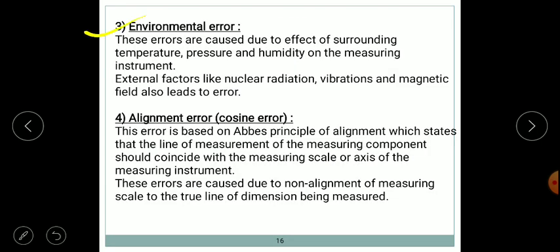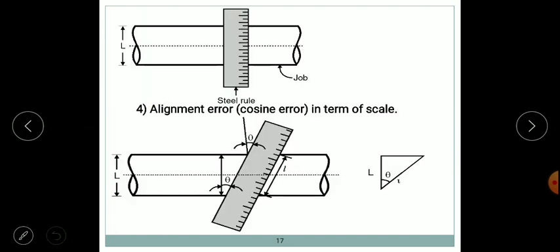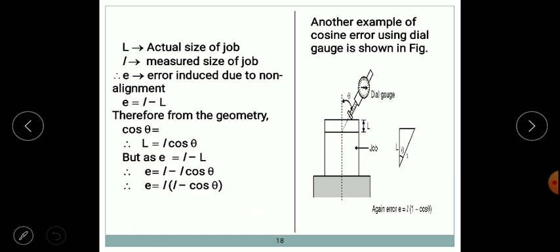Next we have environmental error due to environmental factors like nuclear radiation. Alignment error, cosine error, is shown over here. Suppose you have to measure the length L, but we measure this L with improper alignment. So this theta angle will be introduced, which we call cosine error. The same example is shown over here.